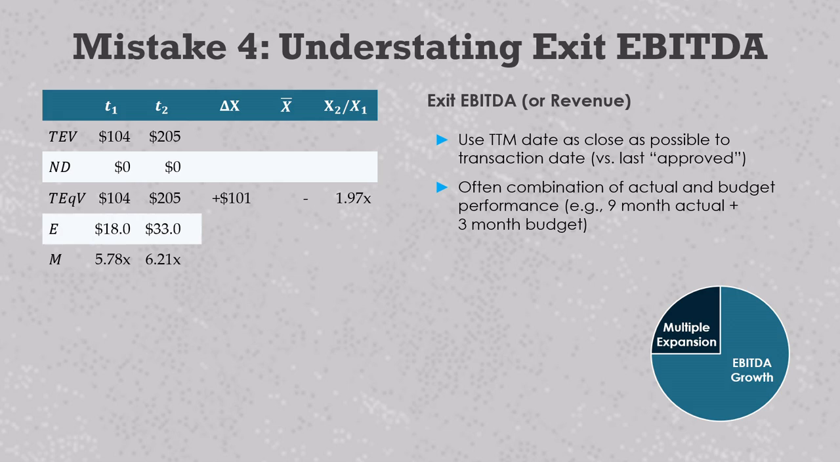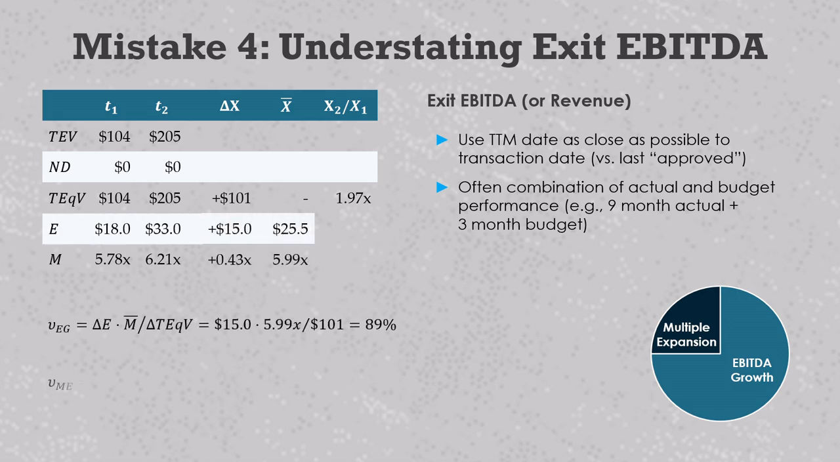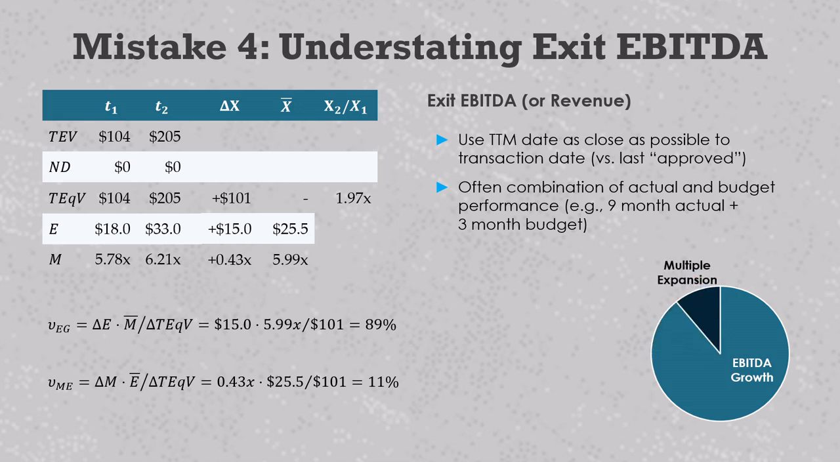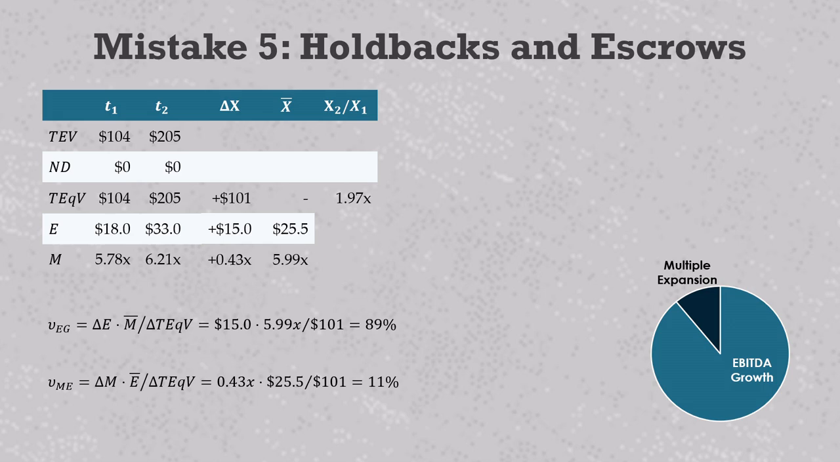When we run the numbers and calculate our value drivers, we increase EBITDA growth to 89% of value creation and decrease multiple expansion to 11% of value creation. That is another very significant move. Finally, mistake number 5 has to do with cash holdback and escrow proceeds. Quite often, buyers require a portion of seller proceeds to be held back or placed in escrow and be subject to the company achieving certain performance goals under the new owners.